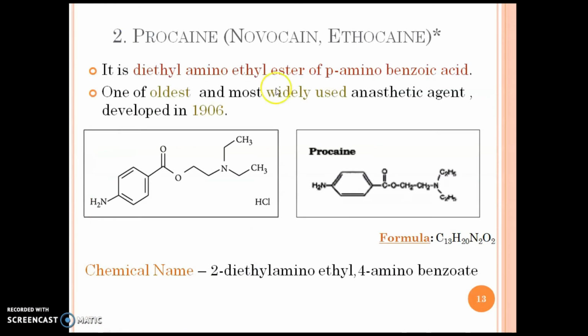Second drug is procaine, or novocaine or ethocaine. It is diethyl amino ethyl ester of para-aminobenzoic acid. This drug is the oldest and most widely used anesthetic drug, developed in 1906. This drug is having chemical formula C13H20N2O2, having the structure and chemical name 2-diethyl amino ethyl 4-amino benzoate. This drug is having a star mark in the syllabus copy, so this drug is important for the structure purpose.